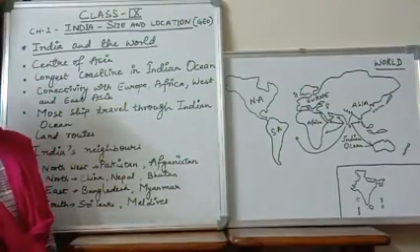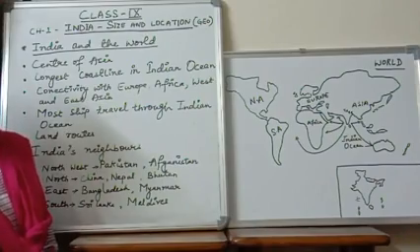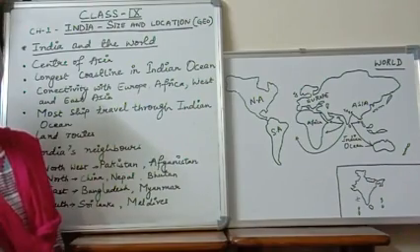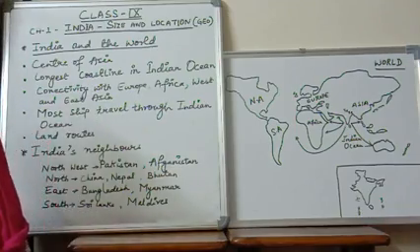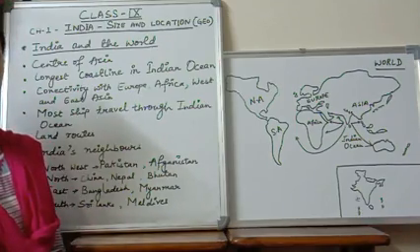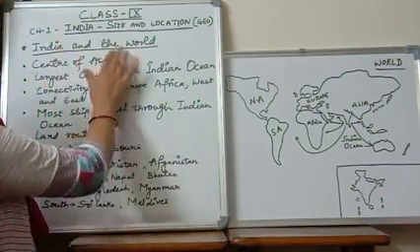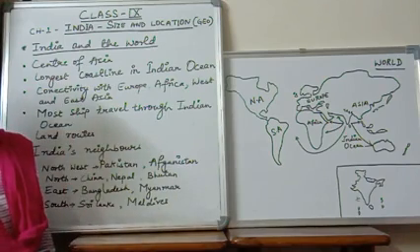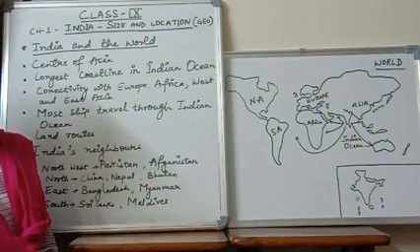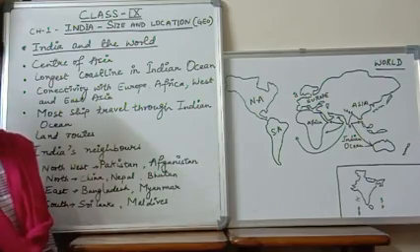Hello everyone. Now we are continuing with the same chapter of geography of class 9, India, size and location. In our previous video we discussed the Indian Standard Meridian. Now in this video we will be mainly talking about India and the world. Here we will be mainly talking about the advantages of India's location in the world.